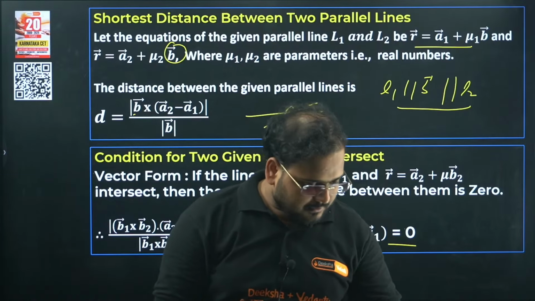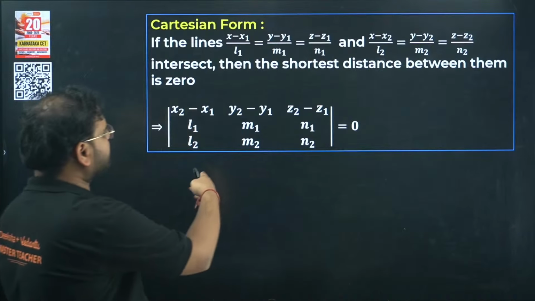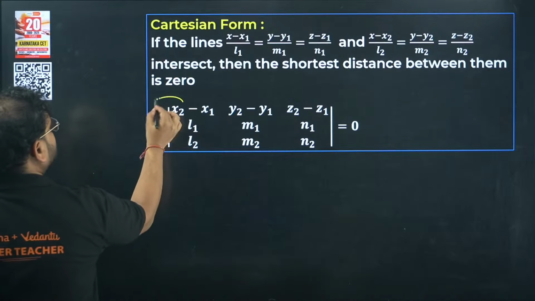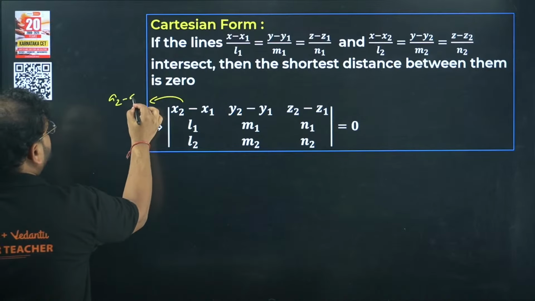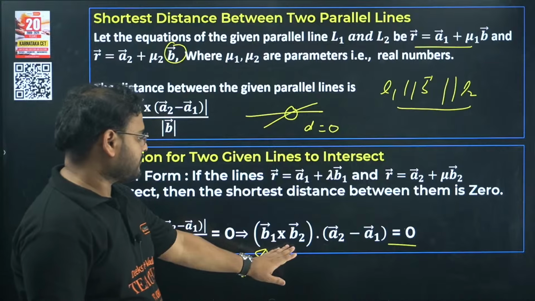All right, let's start. Next, Cartesian form. Same thing, not required to know it, but if you want to use the Cartesian form, this also is there. This represents the same thing. This here represents your a2 minus a1, and this represents your cross b part.